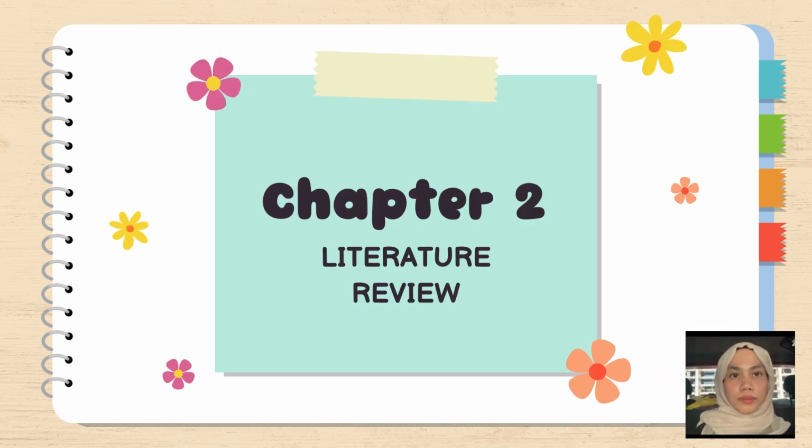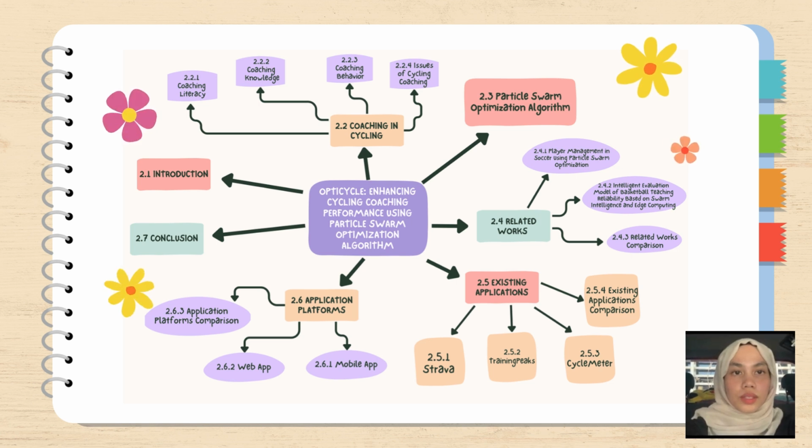Moving on to the next chapter, which is Chapter 2. This explains the literature review. As stated in this mind map, this is the overview of the literature review for this project, which consists of 7 points altogether, which includes introduction, coaching in cycling, algorithm used, related works, existing apps, application platforms, and a conclusion to conclude the overall of Chapter 2.